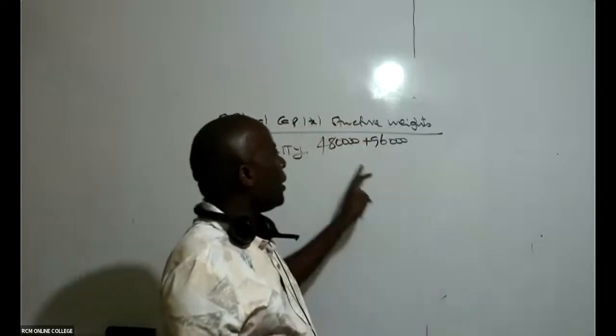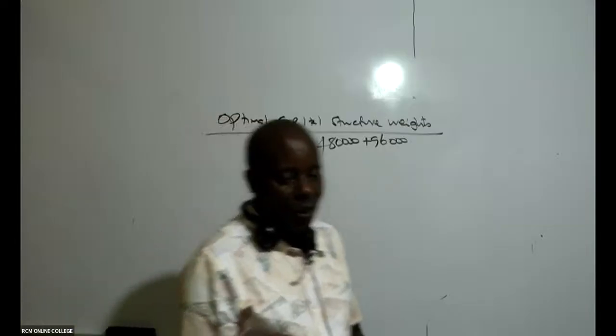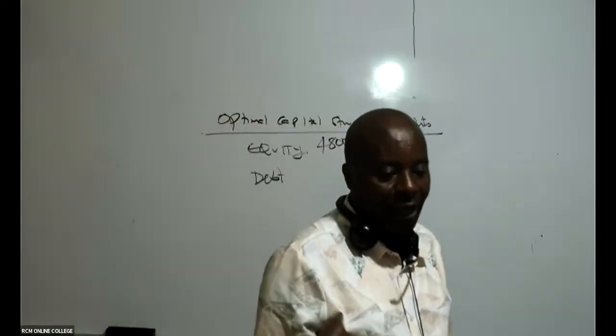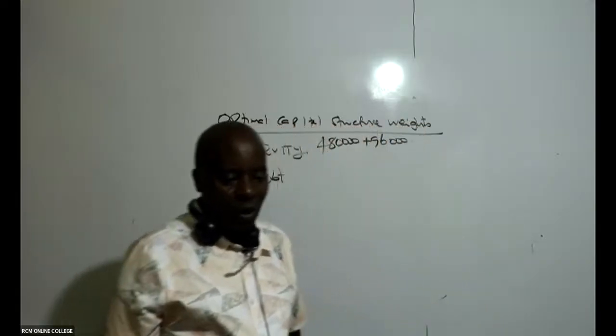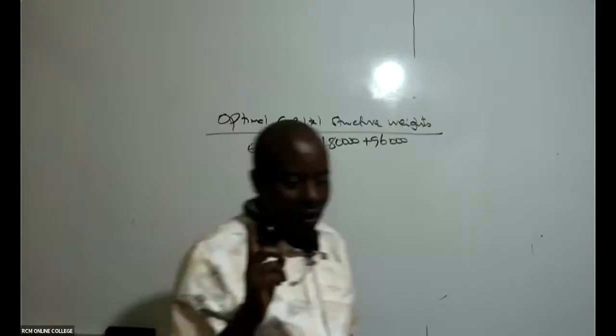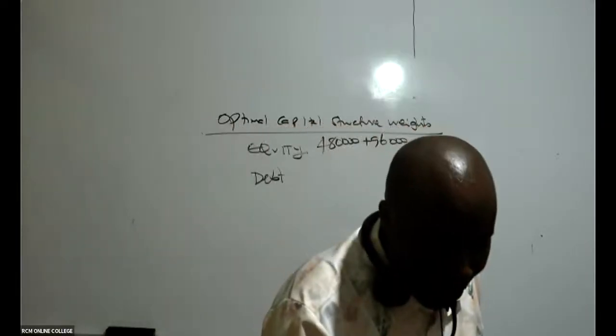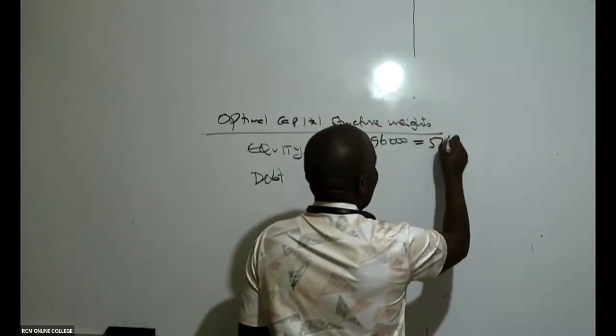And that is why I'm adding these two. Can somebody give me this total here, 480,000 plus 96,000? This will give me what figure? So we have here 576,000. Thank you so much.